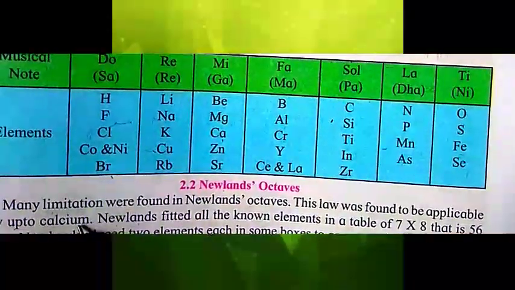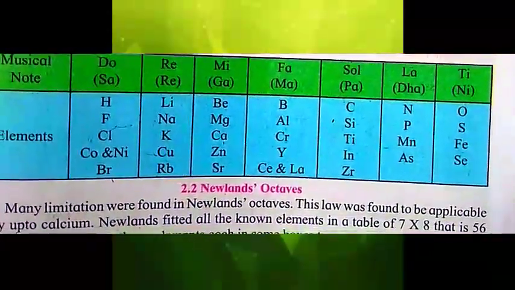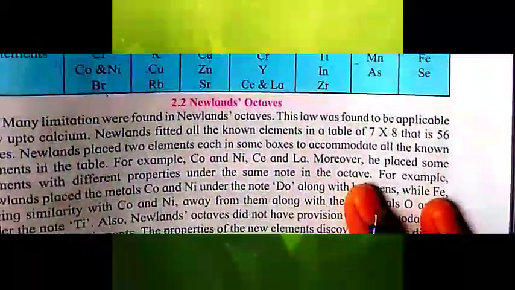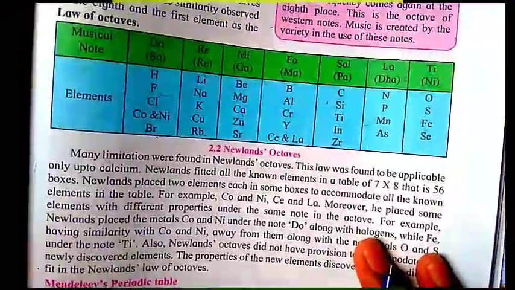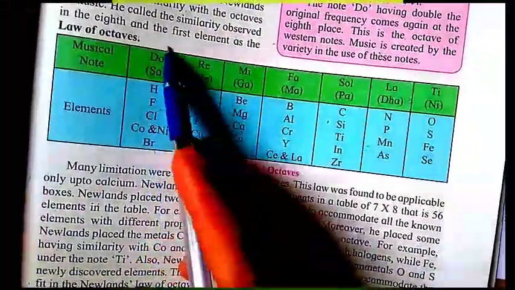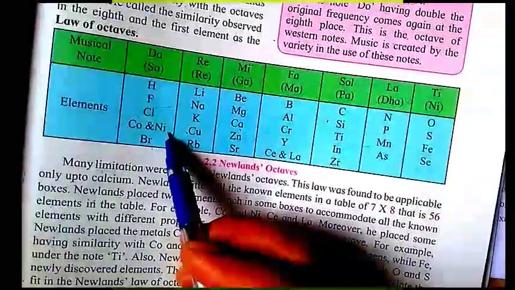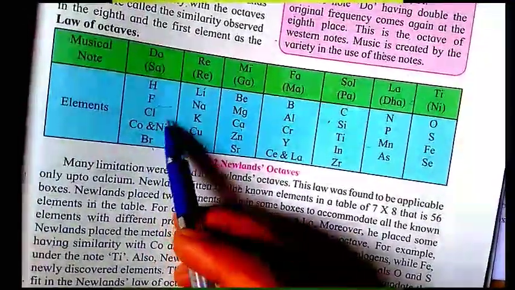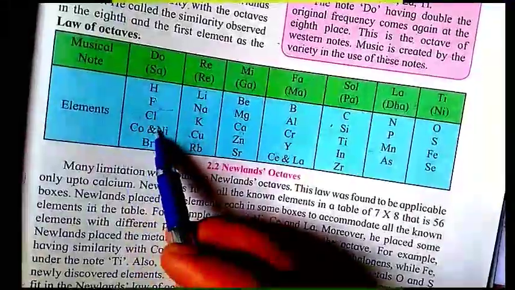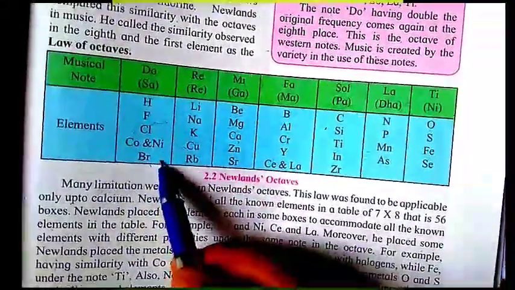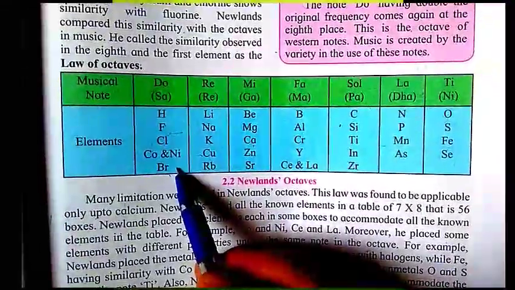But many limitations were found in Newland's octaves. What are the limitations? See here, the first limitation is in this first block, cobalt and nickel. Cobalt and nickel, both elements are metals, and the others, hydrogen, fluorine, chlorine, bromine, are halogens.